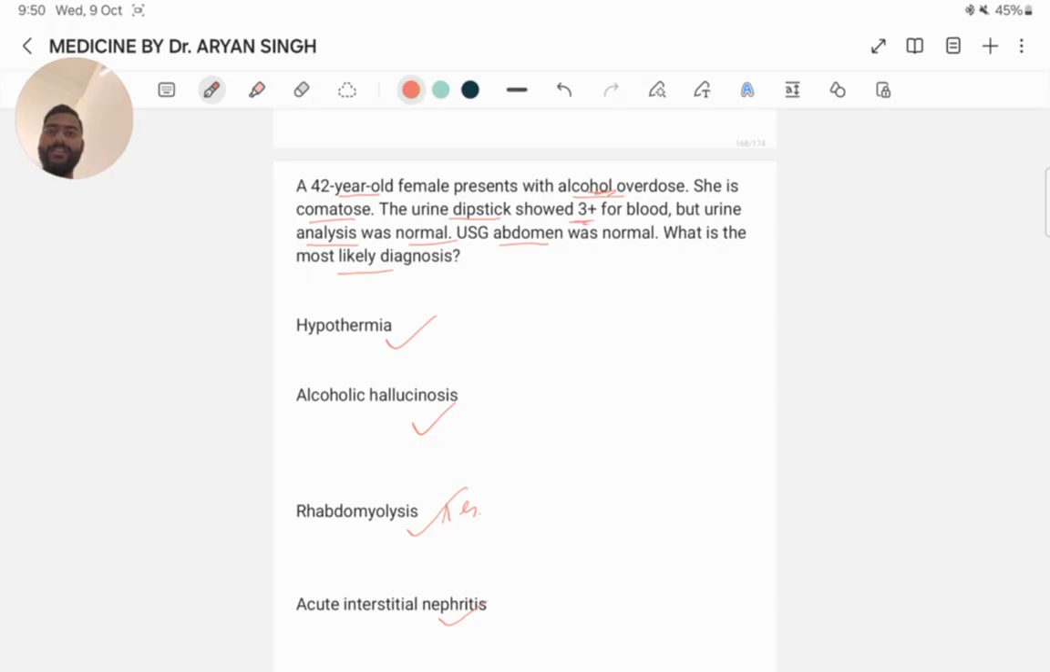What does rhabdomyolysis cause? Traumatic crush injuries, excessive exercise, heat stroke, alcohol intoxication with prolonged immobility.